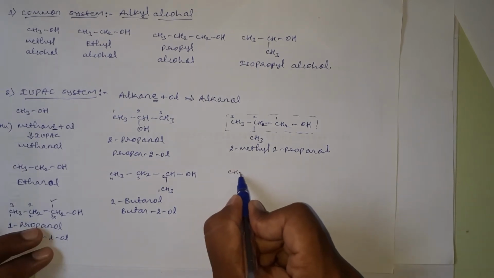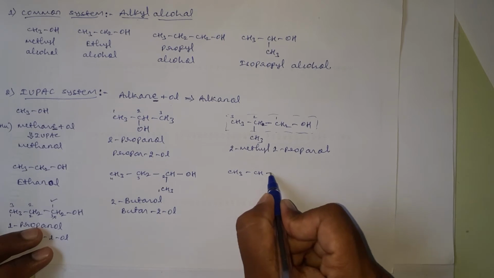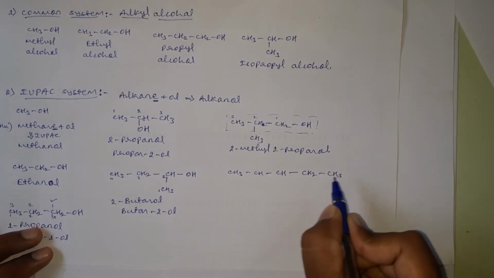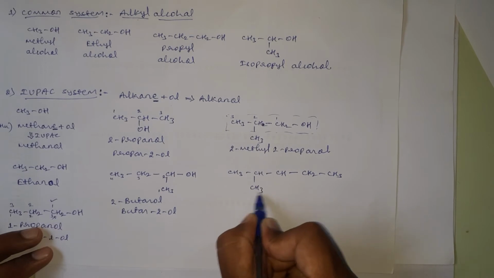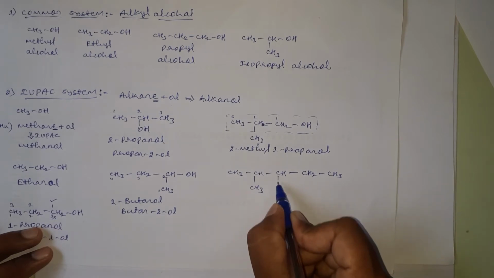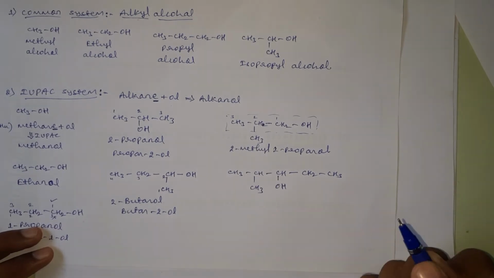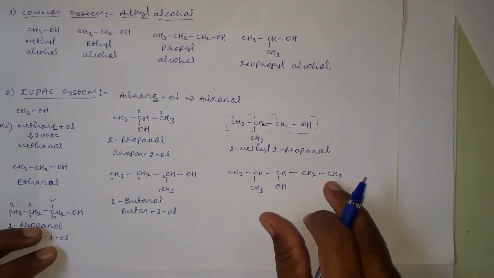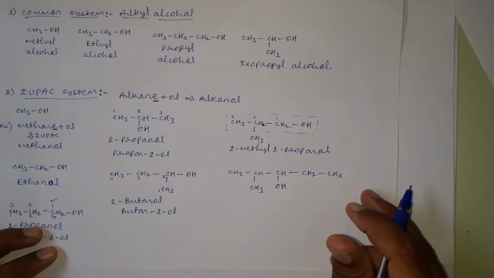And I will write another one, CH3, CH, CH, CH2, CH3. Here I will write one substituent as a methyl group and one hydroxyl group OH, and this is our parent chain, and we should decide from which side to number.